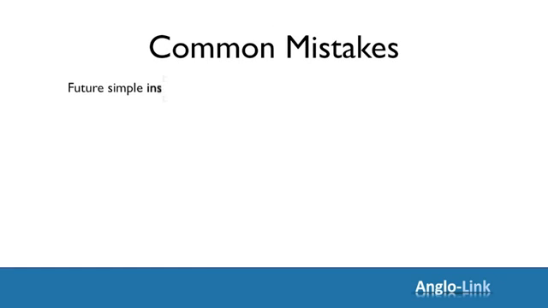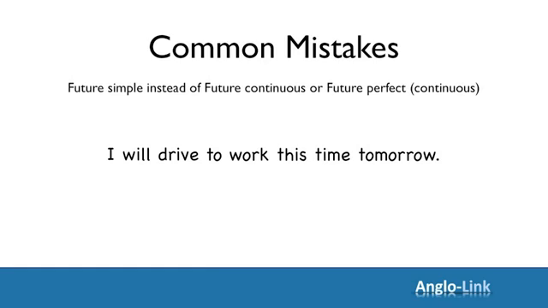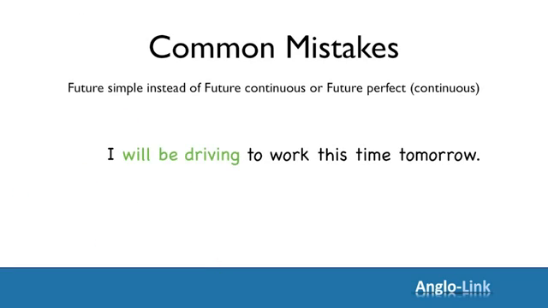The most common mistake is using the future simple tense, I will do, instead of future continuous, future perfect, or future perfect continuous. Let's look at some examples. I will drive to work this time tomorrow. Action taking place at a specific time in the future. So not will drive, but future continuous, will be driving.